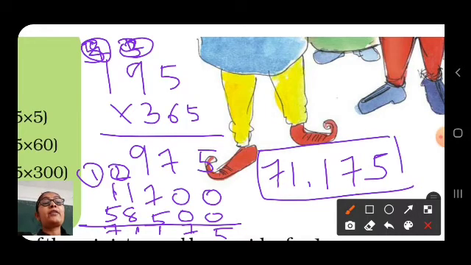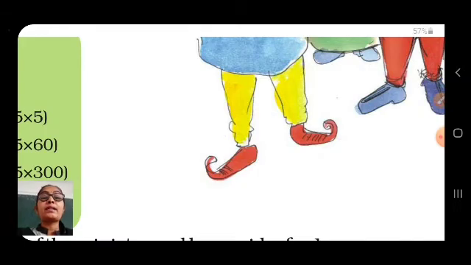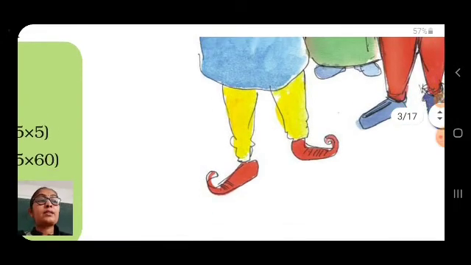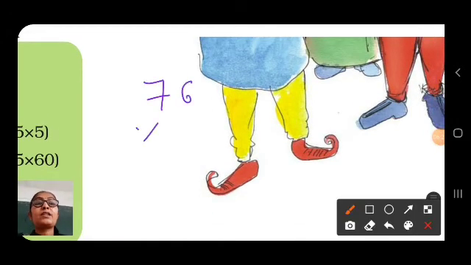is the salary of the minister for 365 days, means for 1 year. Now let us find out the salary of the horse rider for 1 year. Salary for 1 day is equal to rupees 76. So salary for 365 days is equal to 76 into 365.